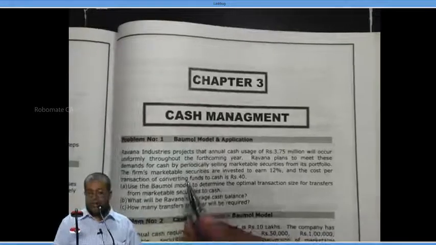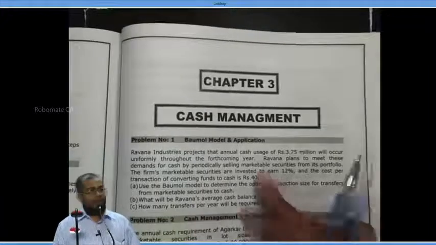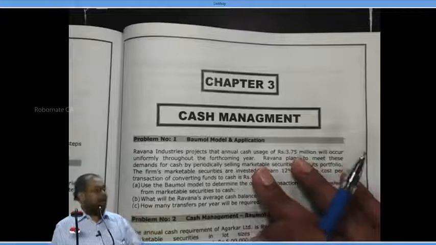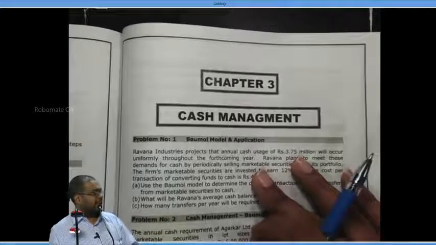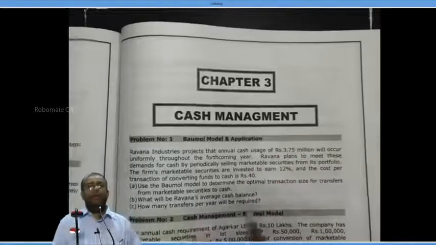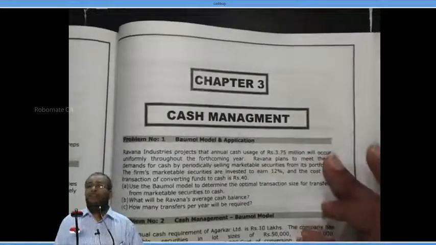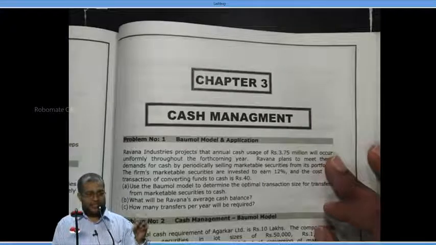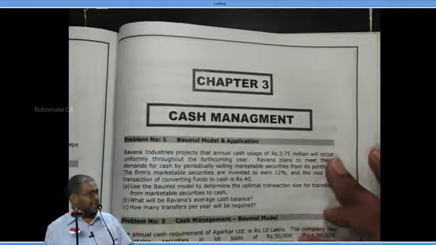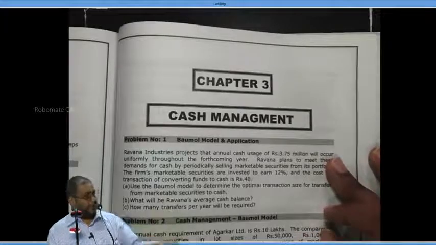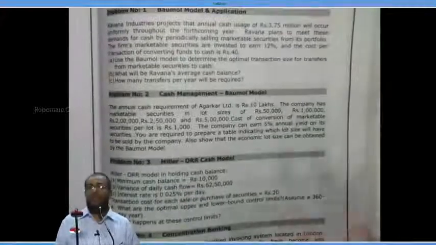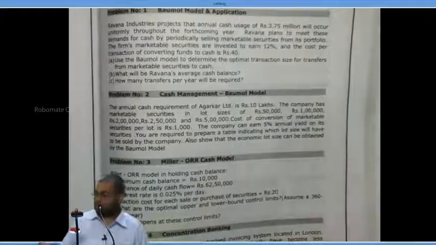With this we have completed question number 1 in the Bowman model. Now, you believe me, this is what is repeatedly asked in examinations from this area called cash management. Can I proceed? Now, we'll do one more problem. The table method we did in EOQ, we had the order size, the number of orders, purchase price, etc. Same way we'll be having the next sum where we prepare a table and do the Bowman model. Can I proceed or not? Now, please take question number 2.